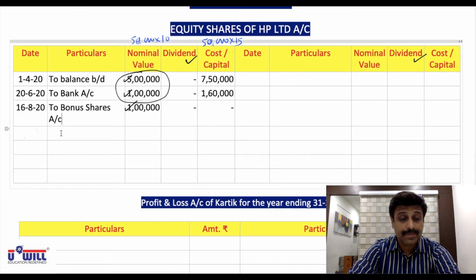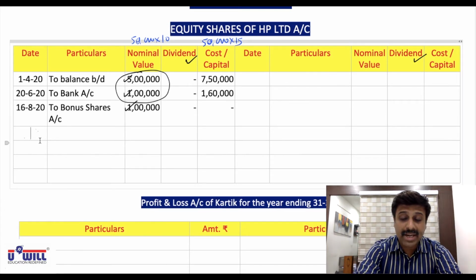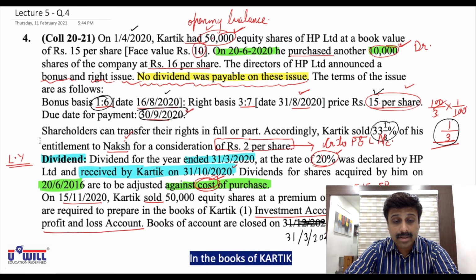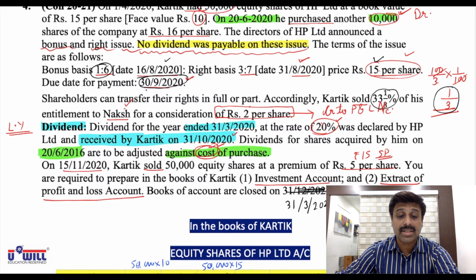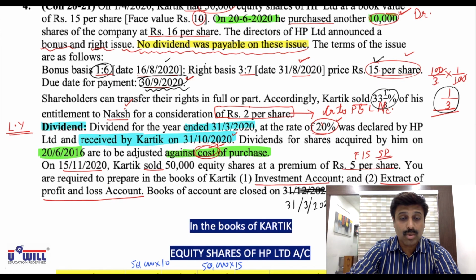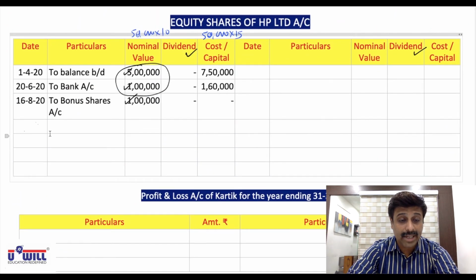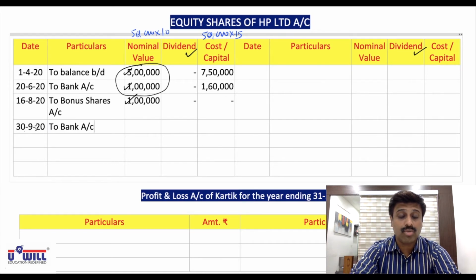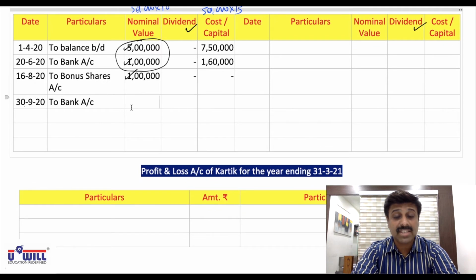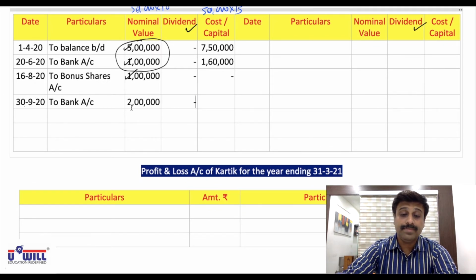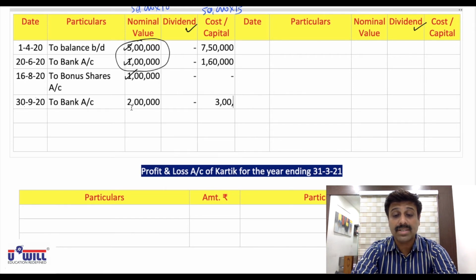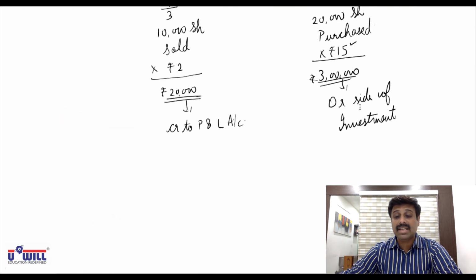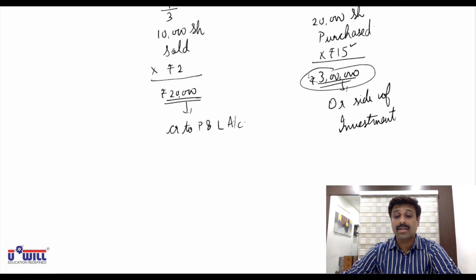The date is, okay, he has to pay the money by which date? 30th September. The due date for payment was 30th September. So 30th September 2020 to bank account. Now he purchased 2/3, means 20,000 shares. So what will be the face value of 20,000 shares? 20,000 into 10, 2 lakhs. And he is offered at 3 lakh rupees. 15 rupees price means he has purchased those shares at 3 lakh rupees.